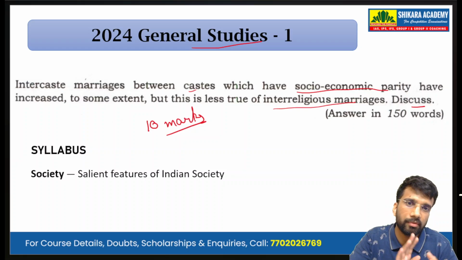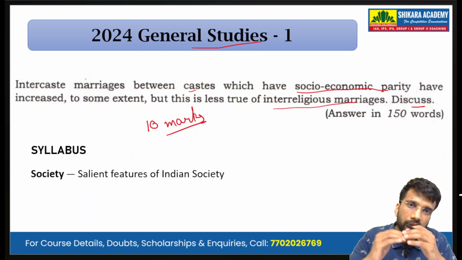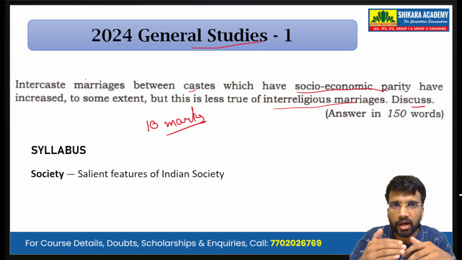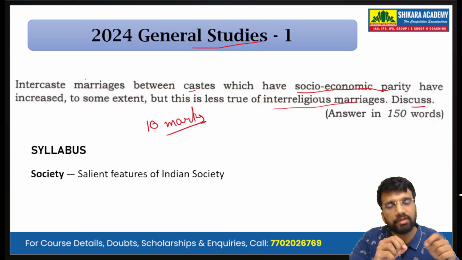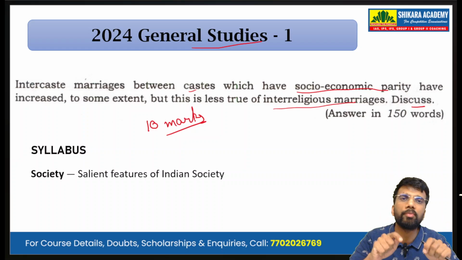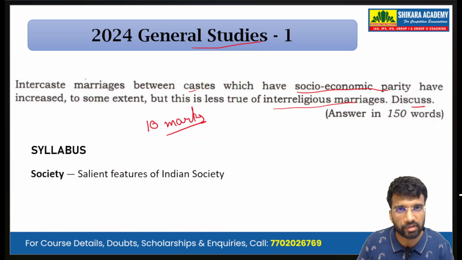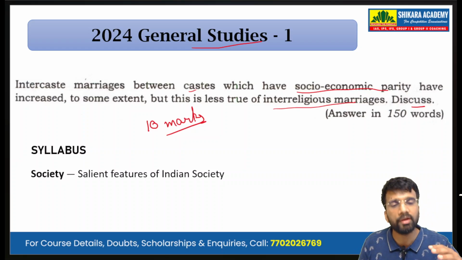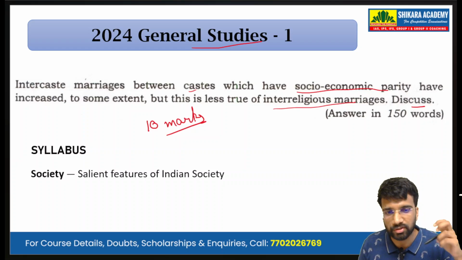Now, this question is asking us to discuss the trend that the intercaste marriages in India are increasing. The trend is seeing an increase, but the same cannot be said of the interreligious marriages. They are not growing at parity with the intercaste marriages.